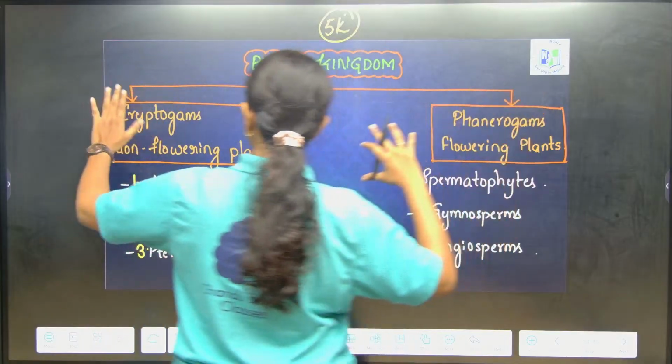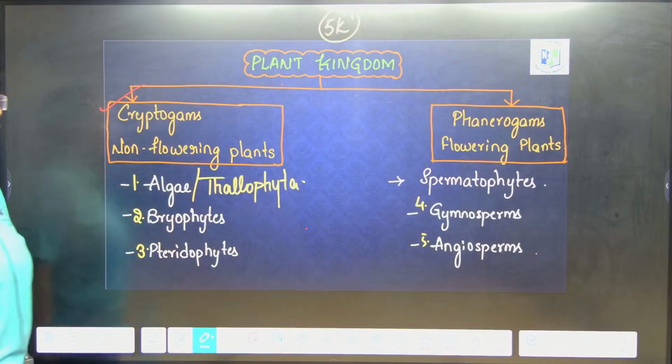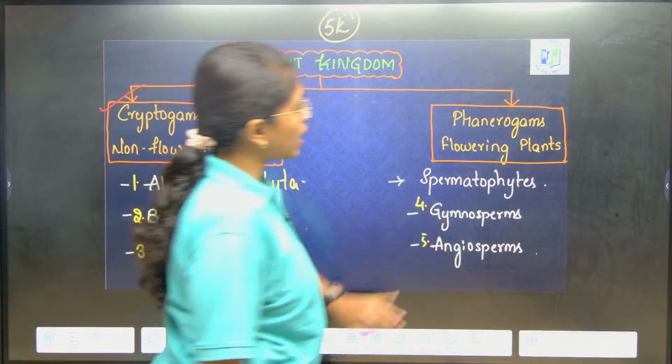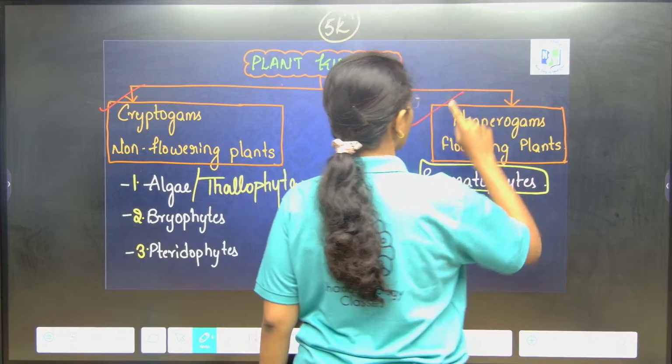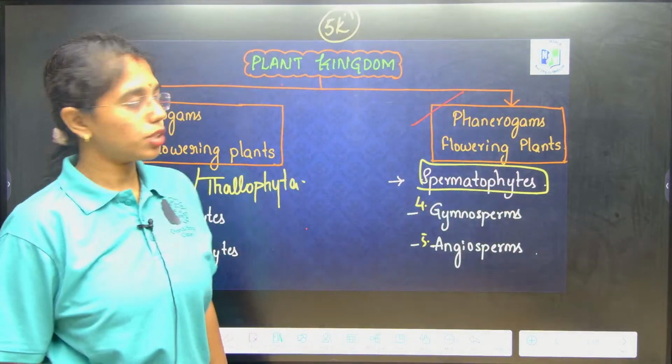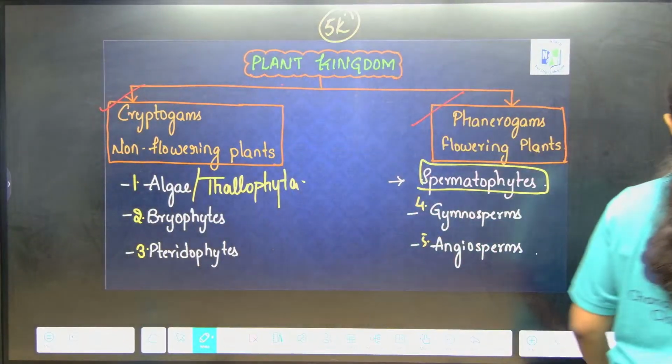2 major groups. Algae, bryophyta and pteridophyta come under cryptogams or non-flowering plants. Gymnosperms and angiosperms are spermatophytes. They are placed under phanerogams or flowering plants. Got it? This is the complete chart of kingdom plantae.